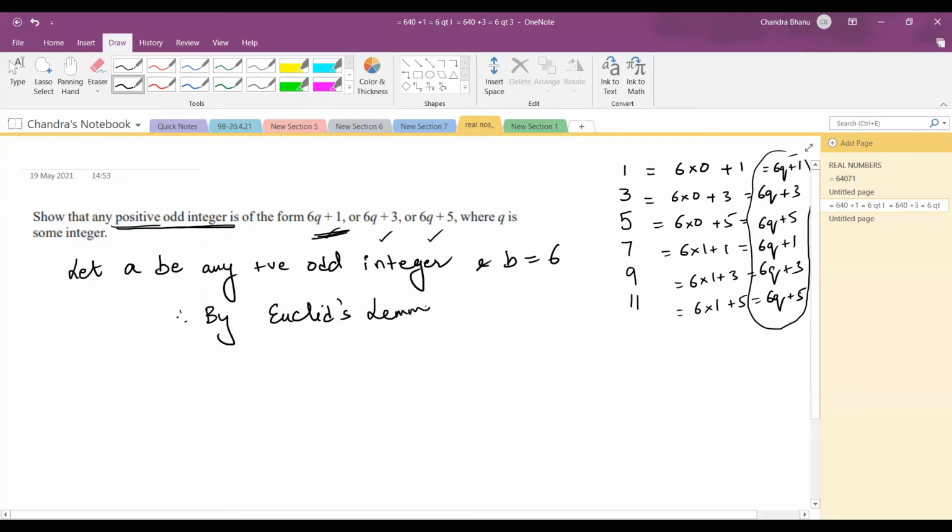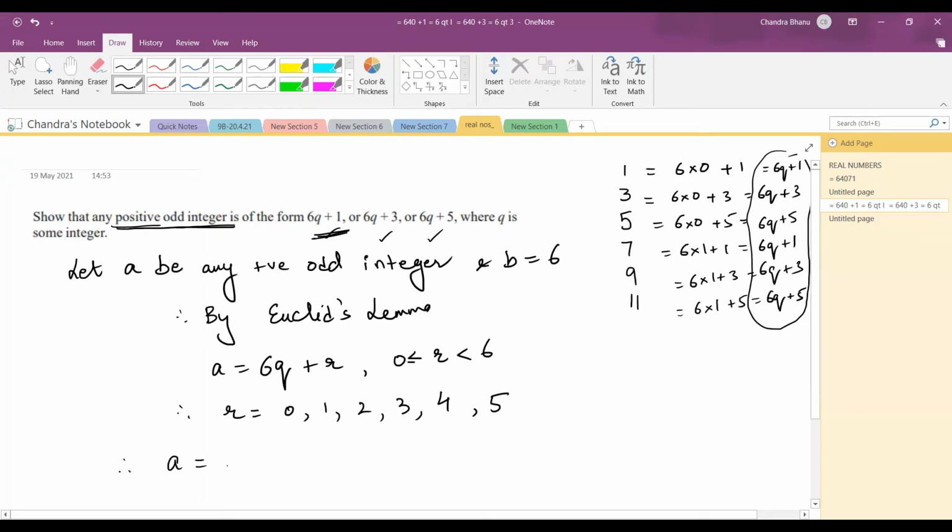I'm going to take A is equal to 6q plus R, where R is greater than or equal to 0 but less than 6. And therefore R is equal to either 0, 1, 2, 3, 4 or 5. It can take all these values but not equal to 6. Therefore, what can be my possible values of A?